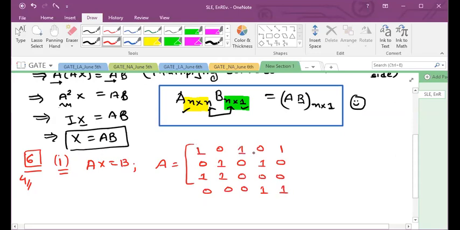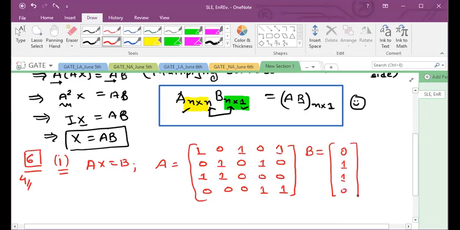Okay, so this is your matrix A. This is a 4 by 5 matrix, isn't it? We are having 4 rows and 5 columns. And B is 0 1 1 0. That is a 4 by 1 matrix.